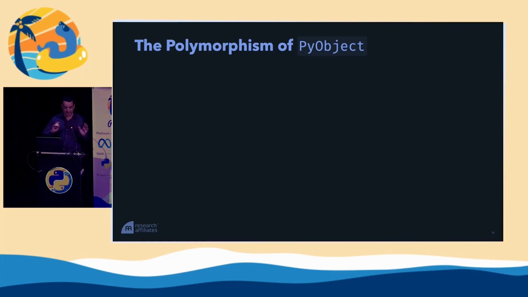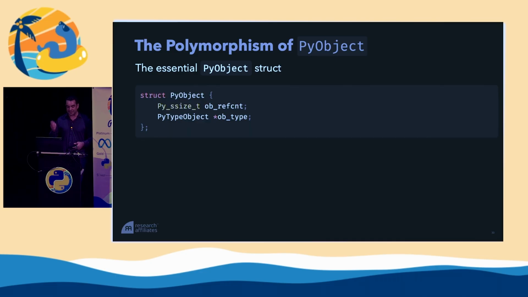Okay, so the reason I'm showing you all this is because this is exactly how Python works. This is the key thing to how Python works in C. And this is because of the PyObject. The PyObject is a struct that essentially looks like this. This is the core to all the Python code you've ever written. Now, it's much more complicated now because of free threading, which is great, but this is essentially what it is.